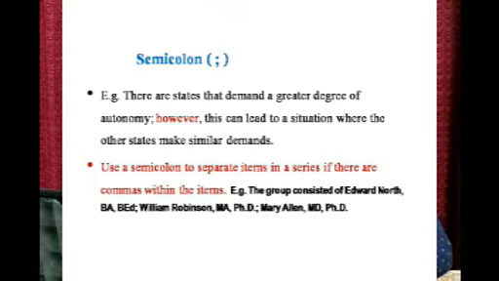Next we come to William Robinson, then we have got the qualifications. After each qualification we have got comma, but at the end of PhD we have got semicolon. That is differentiating between the items. And then the last item or set is Mary Allen, MD, PhD. After that, of course, we have got full stop.